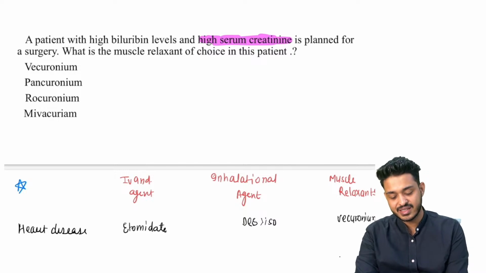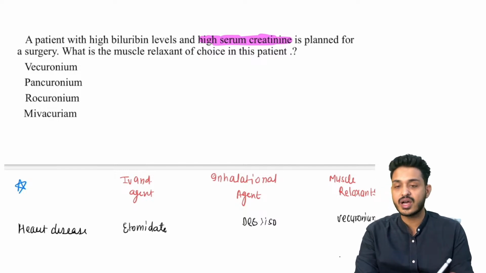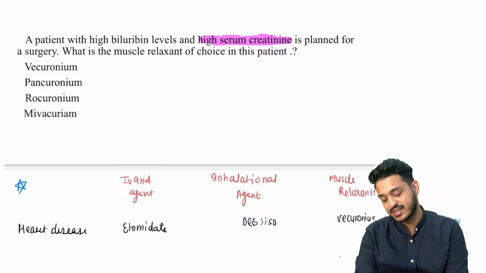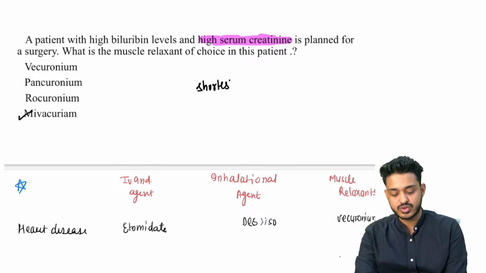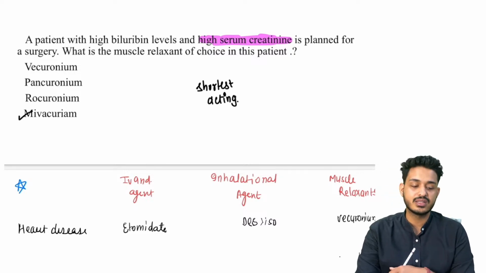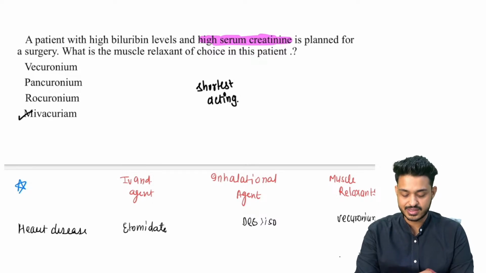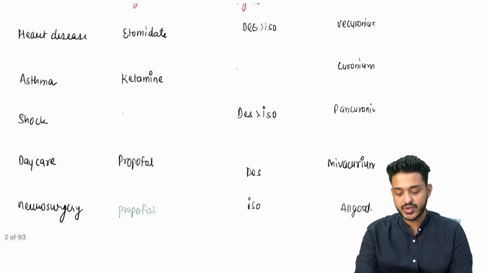In this particular case you are going to use a short acting muscle relaxant, that is going to be mivacurium. Remember, it is going to be the shortest acting. इसका साइड इफेक्ट कम होता है, राइट? It is going to be shortest acting, right? Now we are going to discuss whatever we